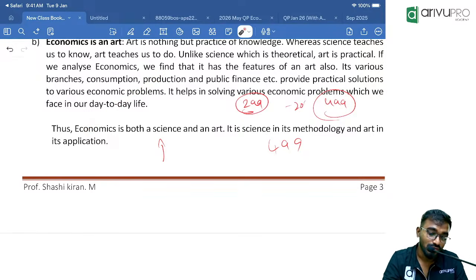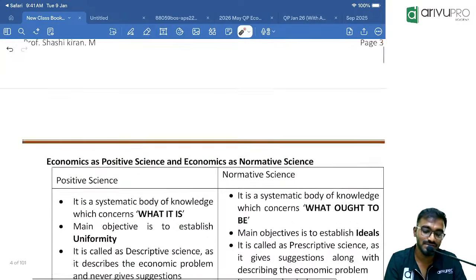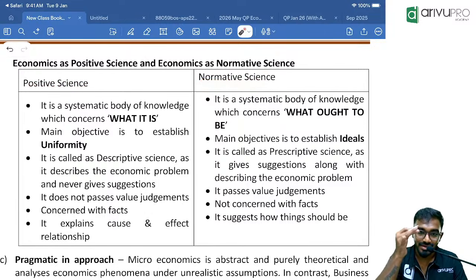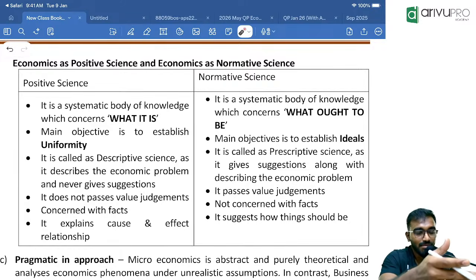Clear? Now, once we understand economics as both science as well as art, inside the science also there are two concepts, positive science and normative science, and this is utmost important. This is where they can club any topic from chapter 1 to chapter 10. Any particular topic can be clubbed and they will be asking questions. Let me explain this topic in a different manner. Let me give an example. Based on an example, I will be explaining the concept.